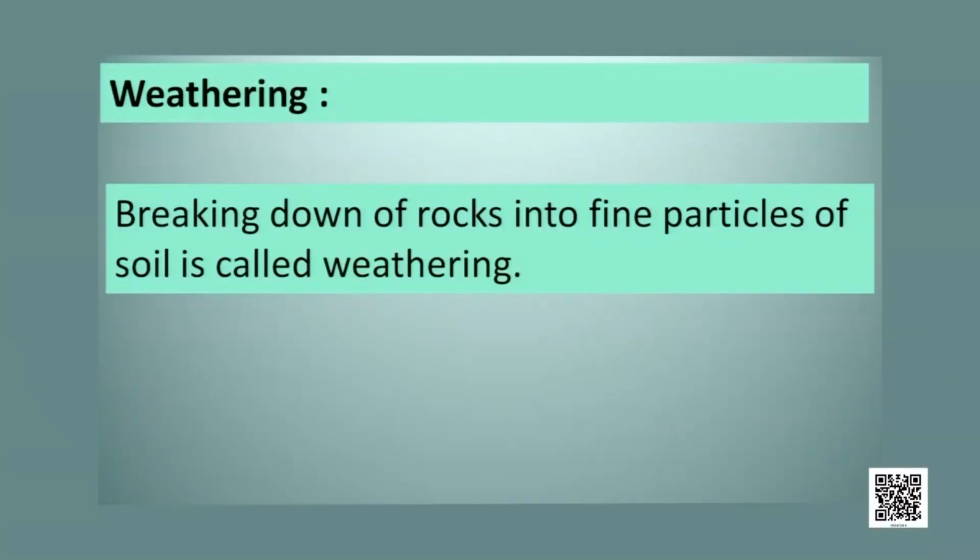When rocks become powder, they powder down by some process and mix with humus or dead and decaying parts of organisms, then soil is formed. And soil is formed by a process called weathering. So what is this weathering? Let us know. Breaking down of rocks into fine particles of soil is called weathering.